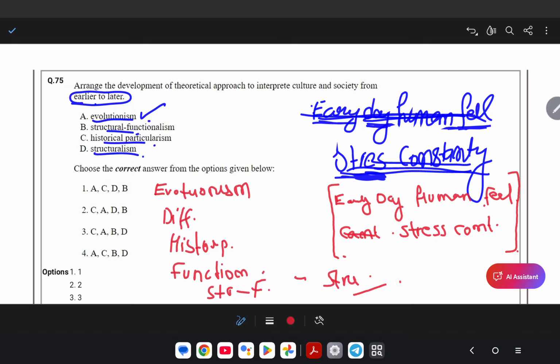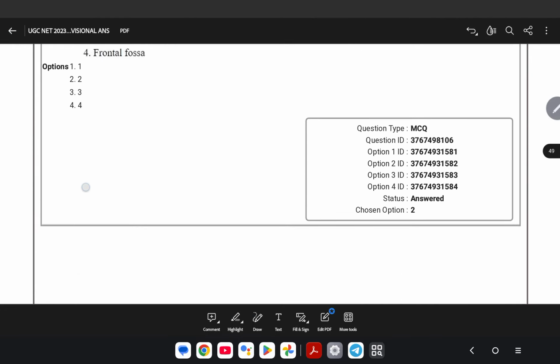So we know that evolution came first and A is first, so we can eliminate these options. The second is diffusion, which is not here. Then historical particularism second, so C is common in both. Then structural functionalism, B, and in last structuralism. So the correct option is 4. Let's move on to the next question.